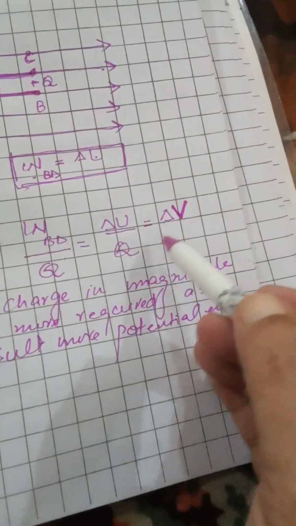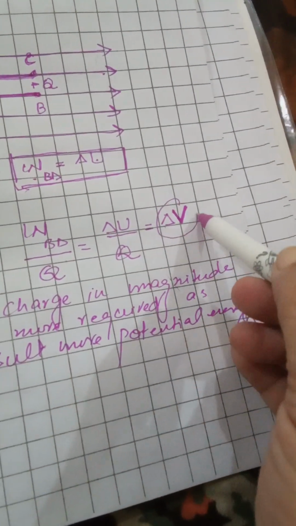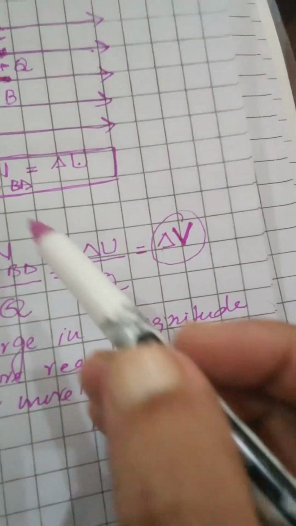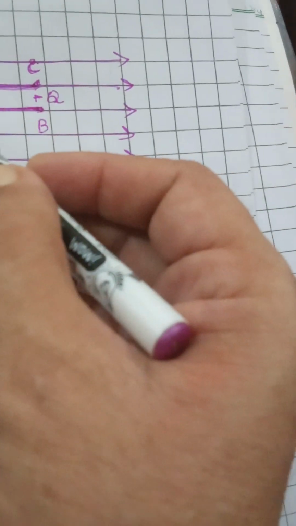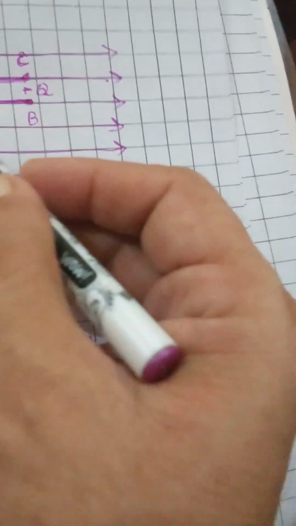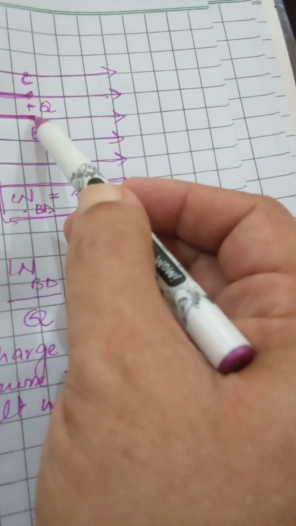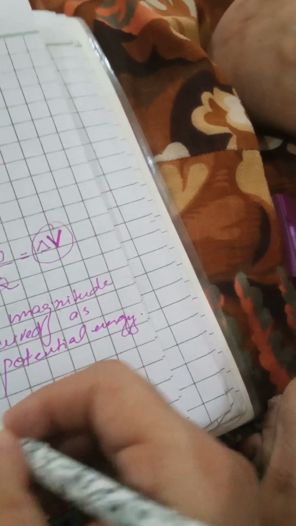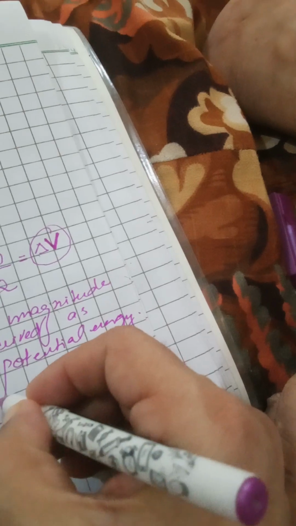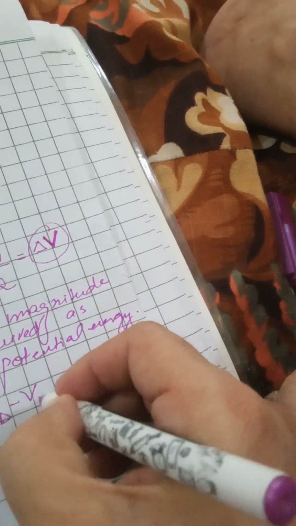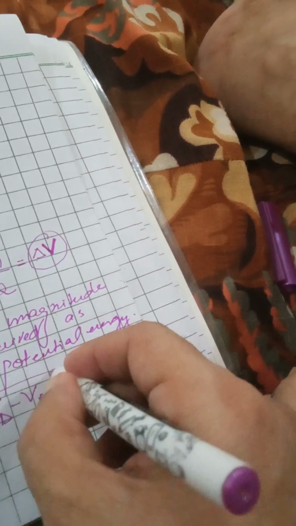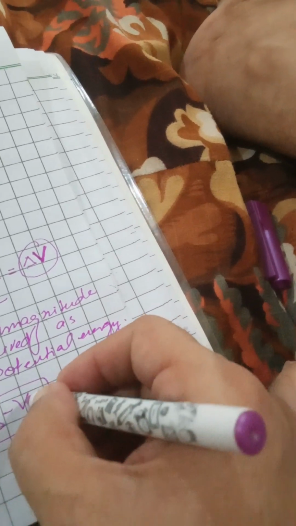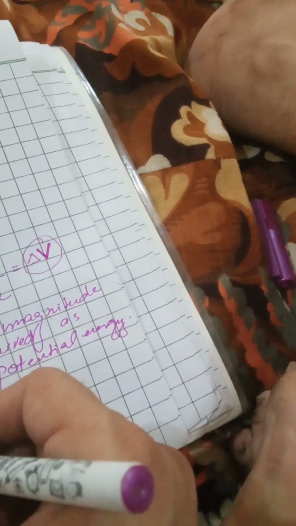Now, this potential depends on the difference between 2 points, the potential at point A and the potential at point B. Let me write this. Delta V can be written as VD minus VB. If the potential of point D is more and the potential of B is less, this delta V will be more.